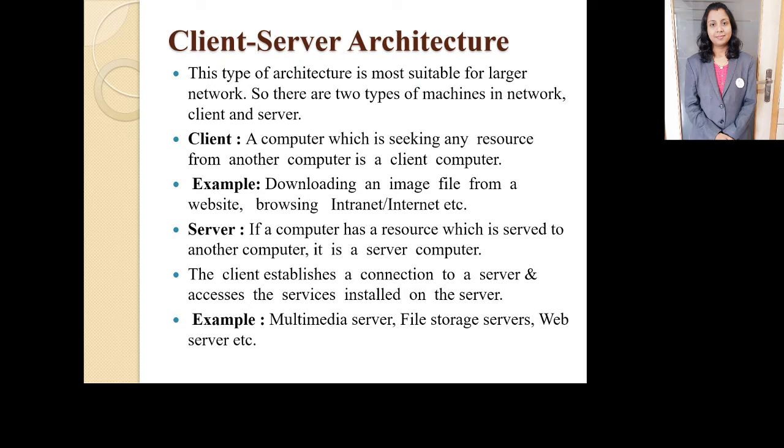So the computer or the machine which is requesting any kind of resource from any other computer is called a client. What can be the example is downloading an image file from a website, browsing the intranet or internet, etc. These can be the examples.